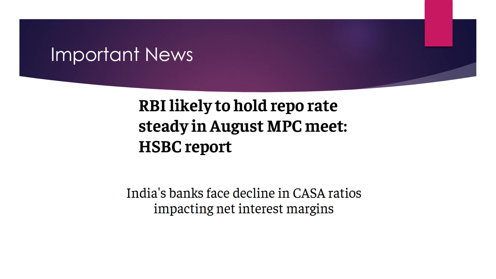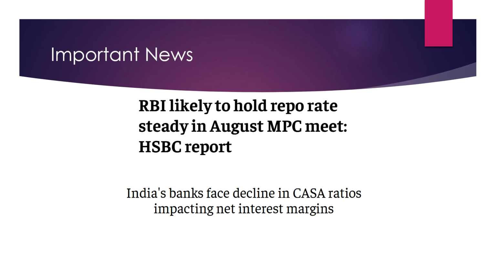CASA is current and savings account. They get money at a very cheap rate. So when they lend that, the margins that they make are pretty solid. And since the current and savings account money is not that high now compared to what it was earlier, it is impacting their margins, right? So these are the two important news items that were there today. I thought we'll discuss that in today's video.